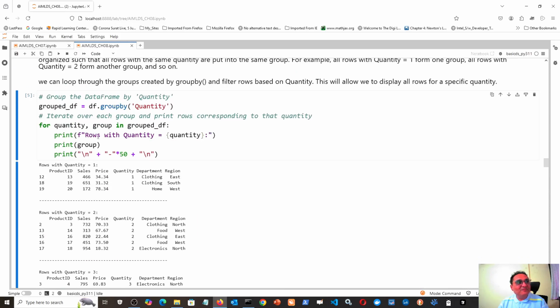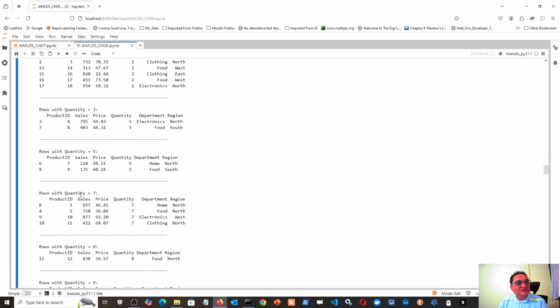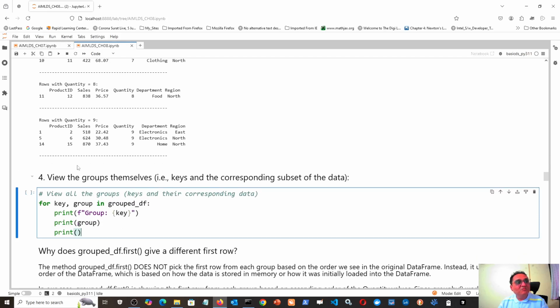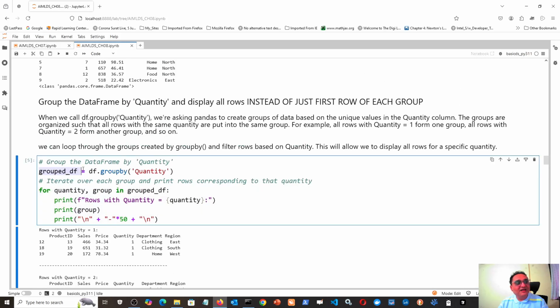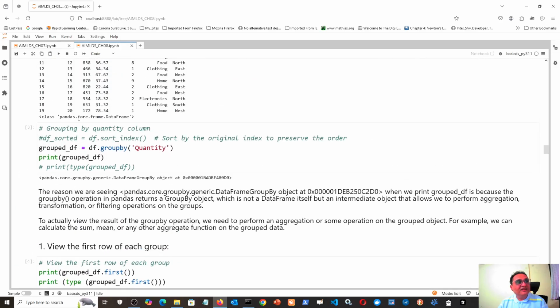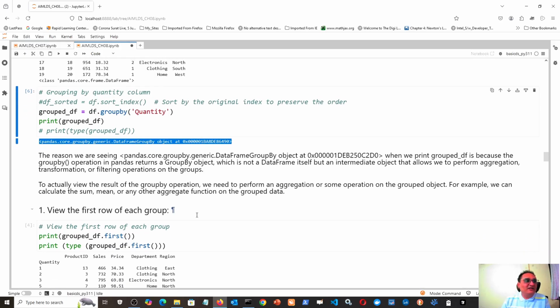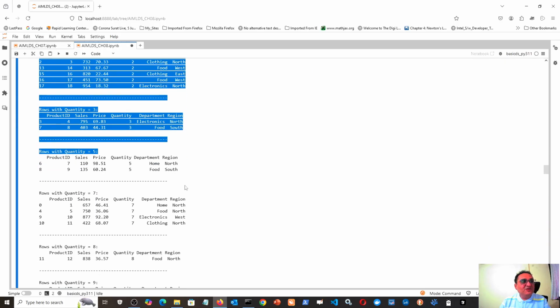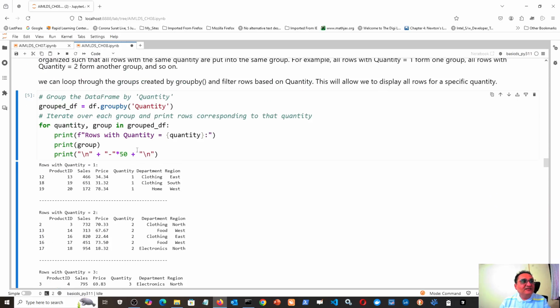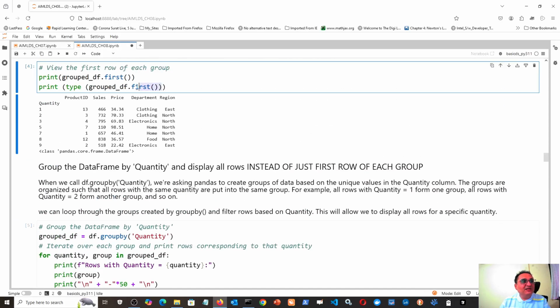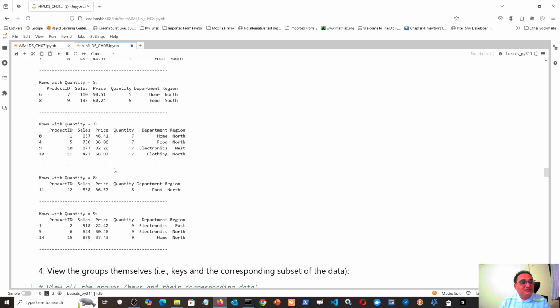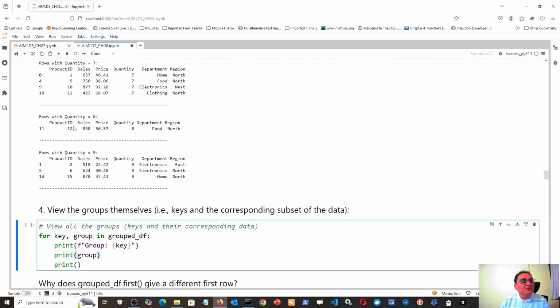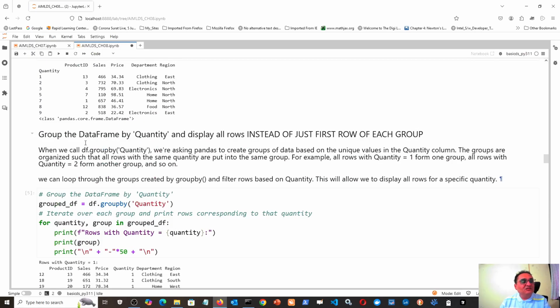Now you can get the same result obtained by this kind of for loop using some built-in method. The internal behavior of groupby is what I was saying: printing group df directly is meaningless. You just get the data type of group df and the memory location where the object is located. So if you want to find all the groups and print the output of all groups, you have to use the for loop like that. Even first is not much useful because it prints only the first row in every group. But this is another, more succinct way of creating this.